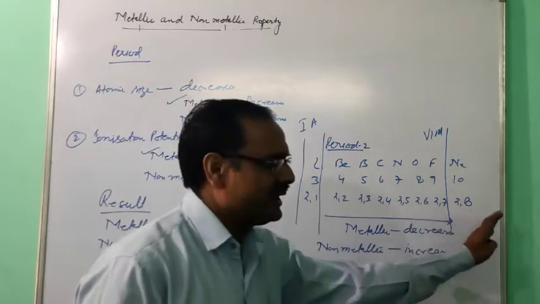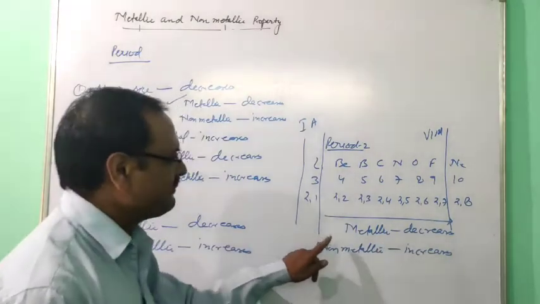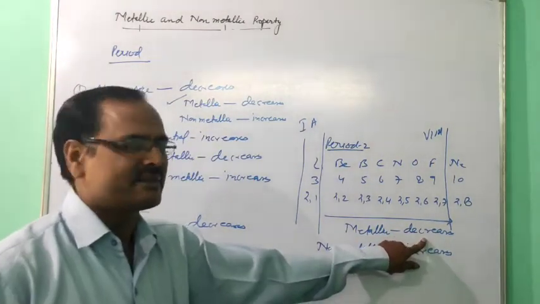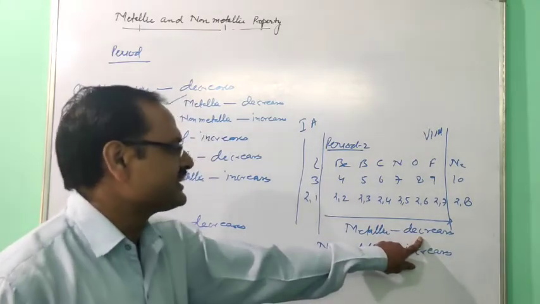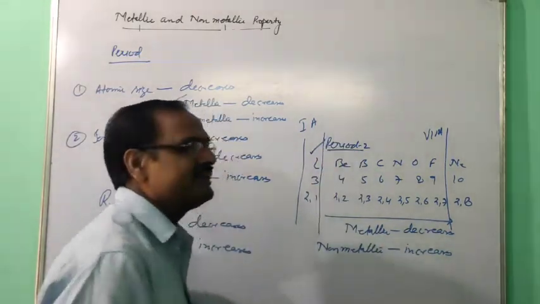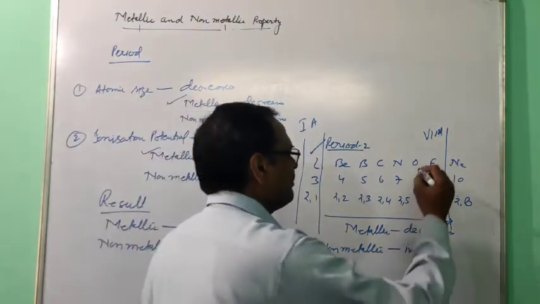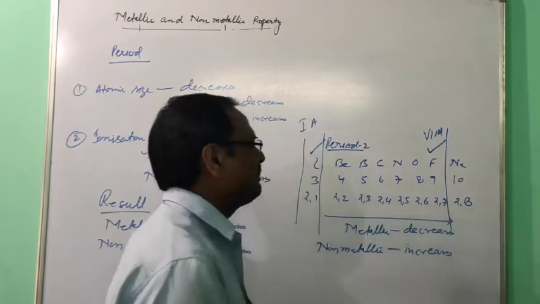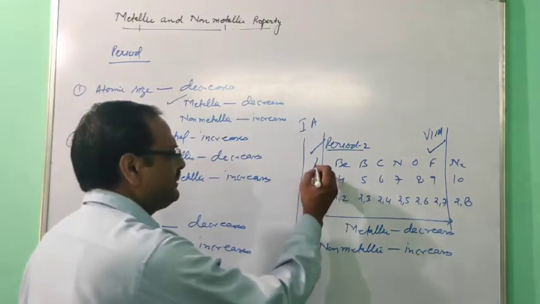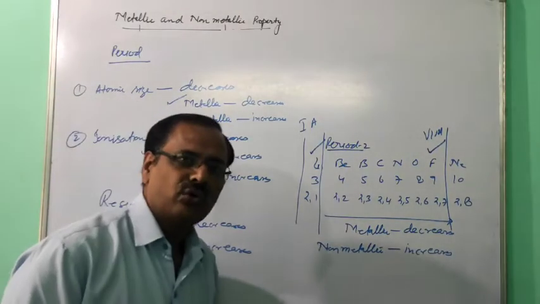So when you move in a period from left to right, metallic character decreases. So here the most metallic will be lithium, and non-metallic character increases, so the most non-metallic is fluorine. So in the period 2, most metallic element is lithium and the most non-metallic element is fluorine.